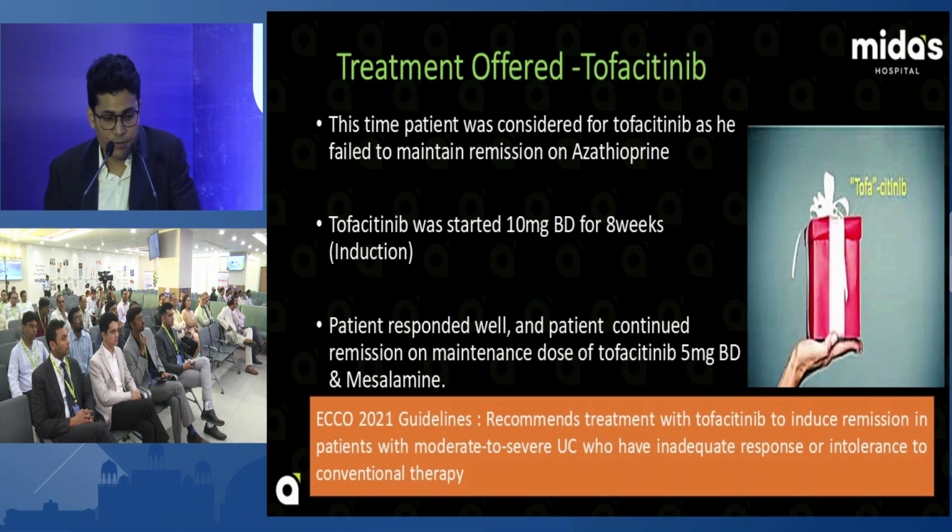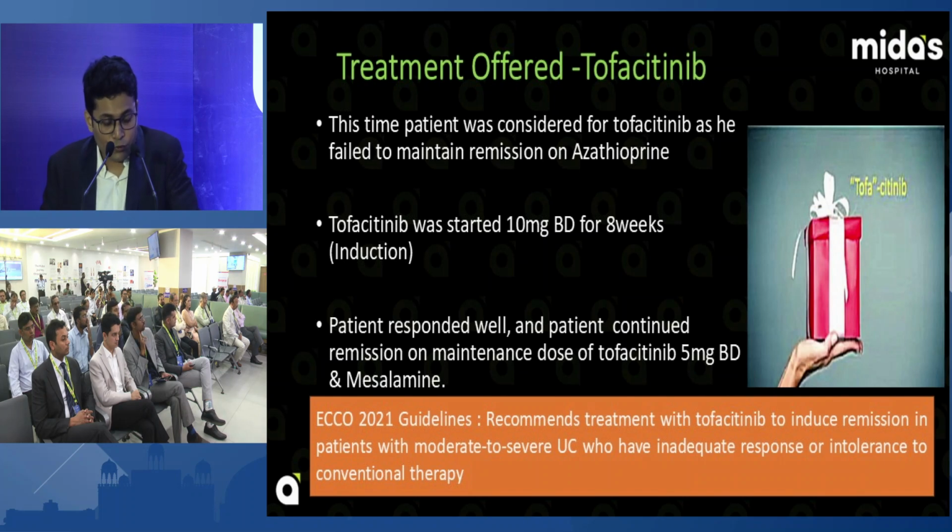Treatment offered to this patient: tofacitinib. This time the patient was considered for tofacitinib as he failed to maintain the remission on azathioprine and conventional therapy. Tofacitinib was started 10 mg BD for 8 weeks. Patient responded well, and continued in remission on maintenance dose of tofacitinib 5 mg BD and mesalamine.